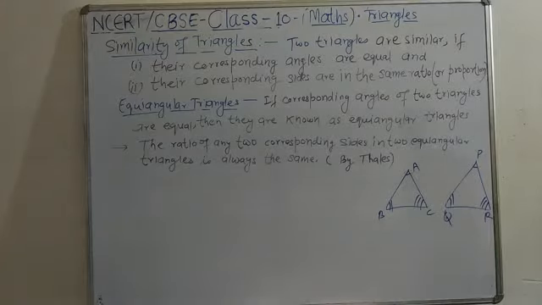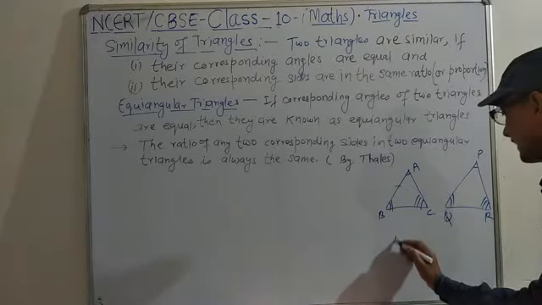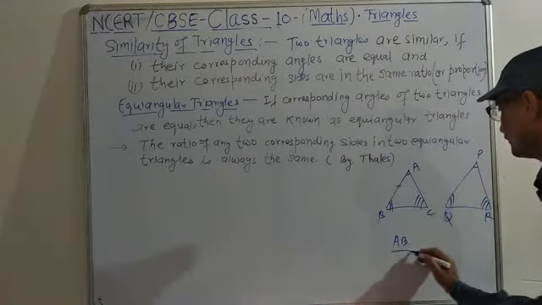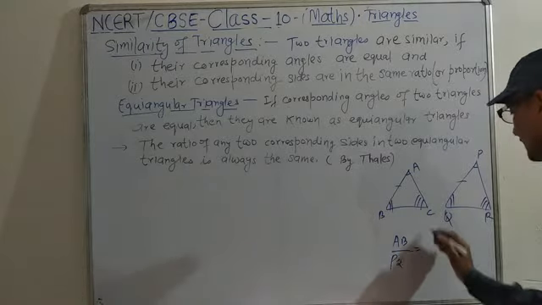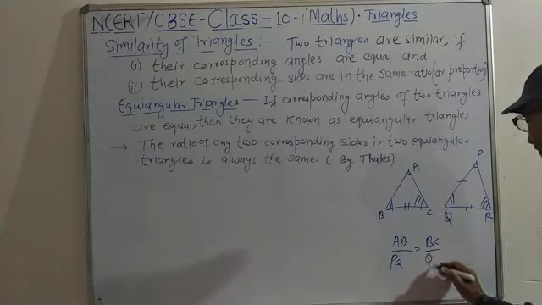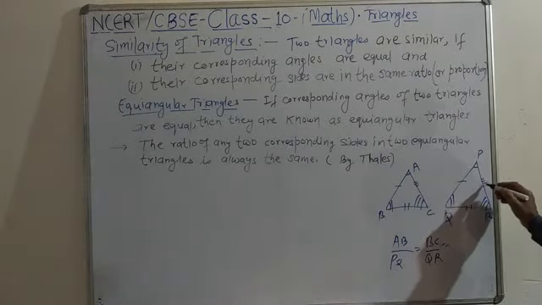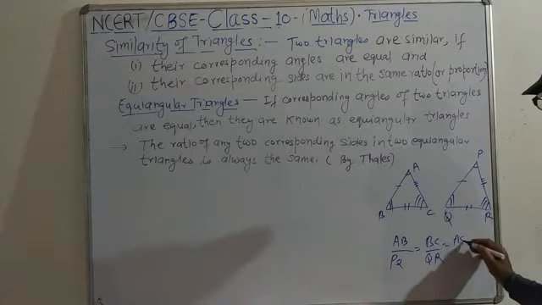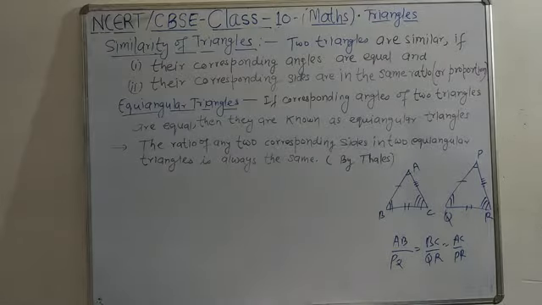If three angles are equal, and in the second case their corresponding sides are in the same ratio, means AB by PQ, BC by QR, and AC by PR. These ratios must be the same.